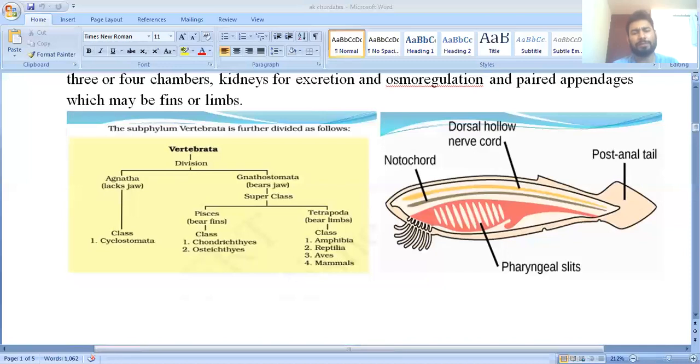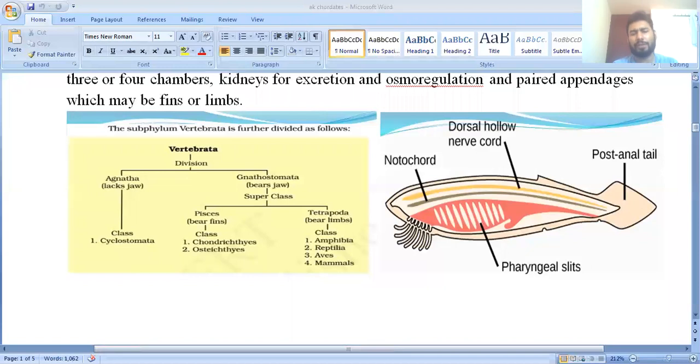The next superclass is Tetrapoda. Tetrapoda means they bear limbs, and they have four different classes. How to remember: Amphibians, Reptiles, Aves, and Mammals. Clear? So this is the division of Vertebrata, and this is a good flow chart. Now you can see the next diagram, which explains three to four important characteristic features of the Chordata.